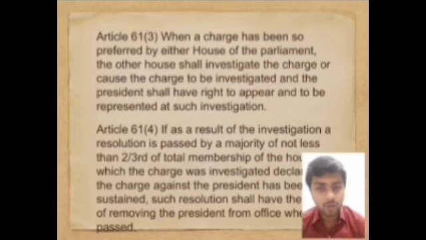Article 61 Clause 4. If as a result of the investigation, a resolution is passed by a majority of not less than two-thirds of total membership in the other House on which it was not brought by a resolution, it should be passed by two-thirds of the total membership. And after such circumstances, the President is impeached by the Parliament.